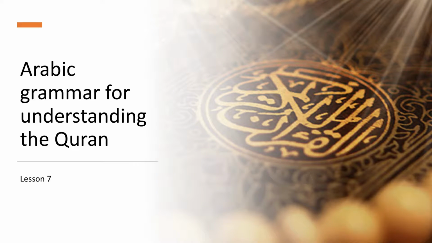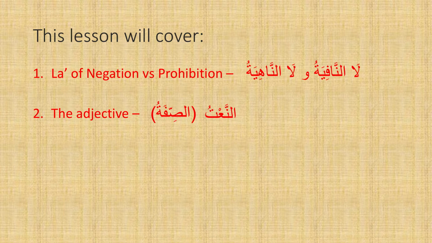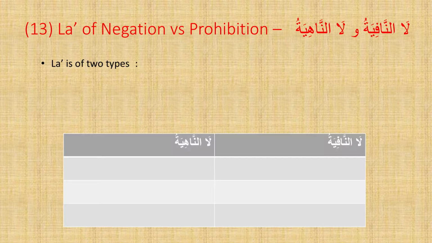Welcome to lesson 7. In this lesson we're going to cover the law of negation versus the law of prohibition, and we're also going to cover the adjective. So the law of negation versus the law of prohibition translates to la an-nafiya wa la an-nahiya. So la is of two types.